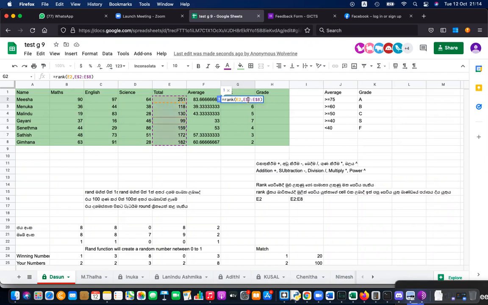Why did I put dollar? Because the group is fixed. The person we look up changes each time, but the group remains the same. That's why I put dollar in front of the 2 and 8. 2 and 8 is not changing. You always want to check from 2 to 8. So this is the way that you should find the rank.